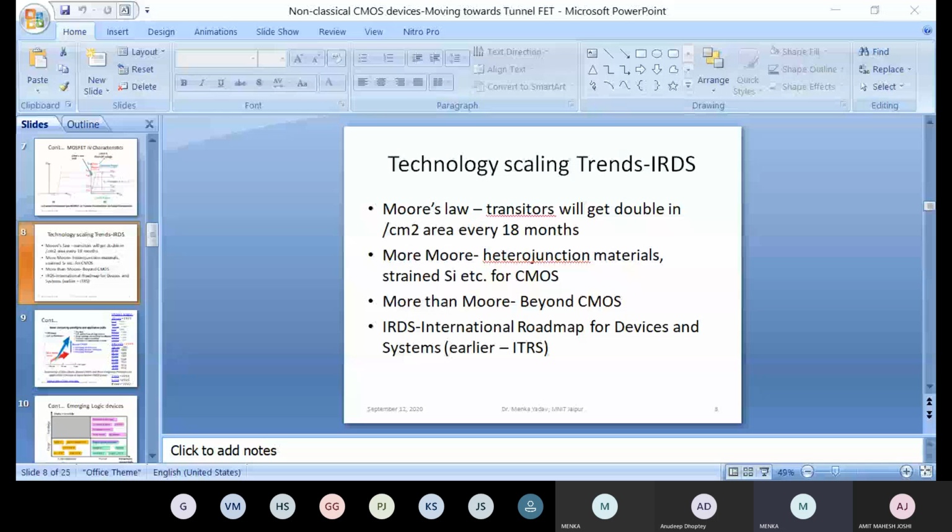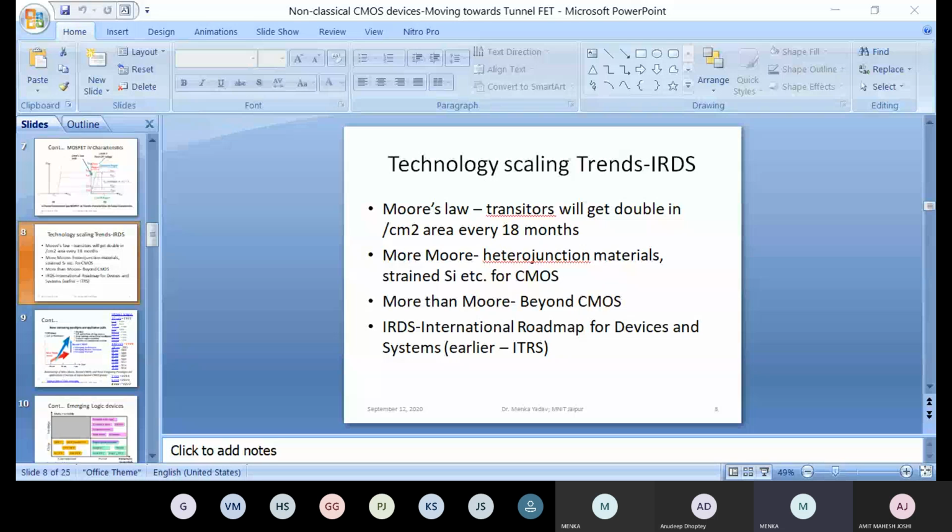Previously, it was ITRS, but 2-3 years back it has been changed to IRDS. So there are different teams worldwide which are specifically working on some problem, and their contribution is given in this particular roadmap, which is for devices and systems.